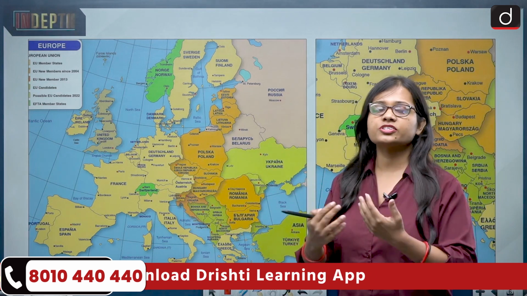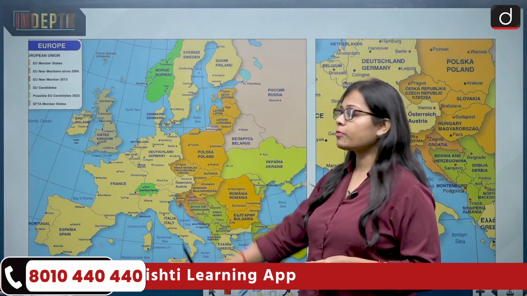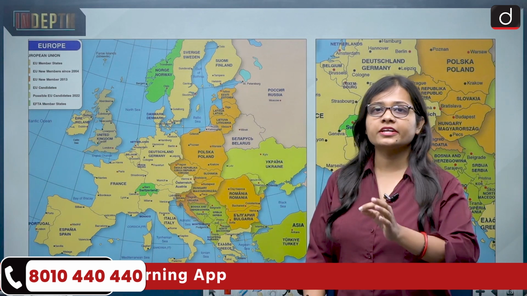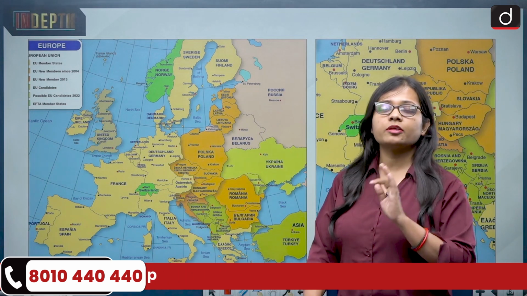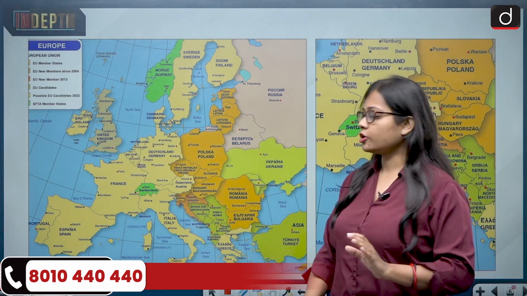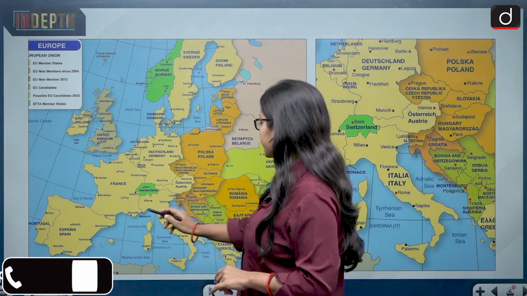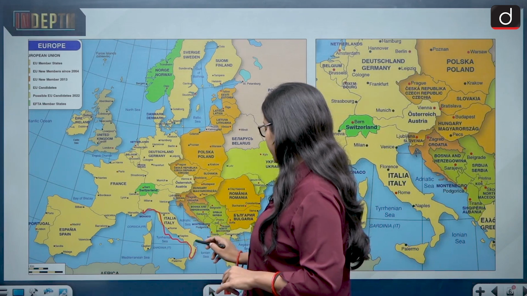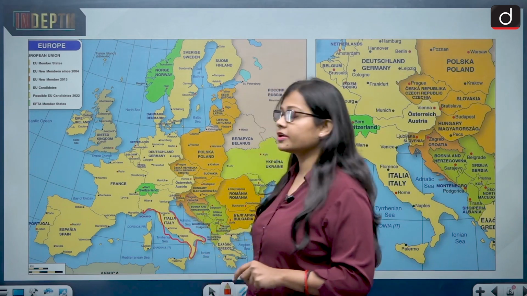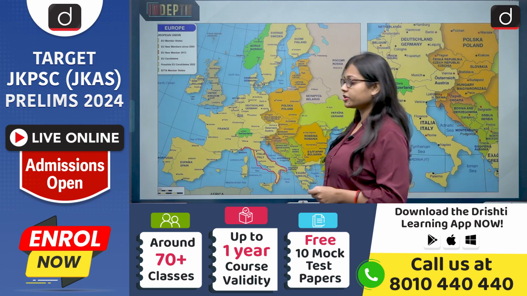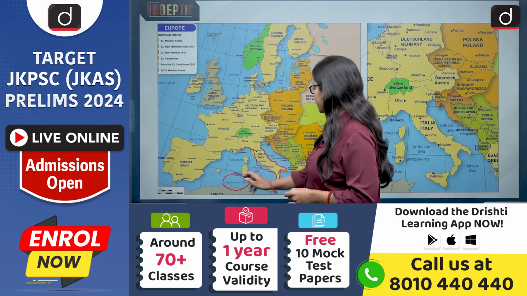Now let's begin, and let us first of all look at the map of both the countries so that we will be able to understand the situation. So this is the map of Europe, as both Switzerland and Italy are European countries and they basically belong to southern Europe. If we talk about Italy, then this is the map of Italy. Italy is a peninsular country as it shares its border with the Mediterranean Sea.